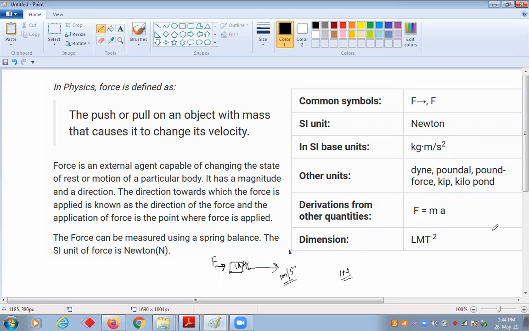And other units are dyne, poundal, pound force, kilopounds, or like that. In short, we will write KIP for kilopounds. So mostly we are using dyne.